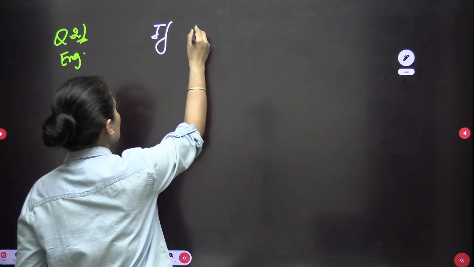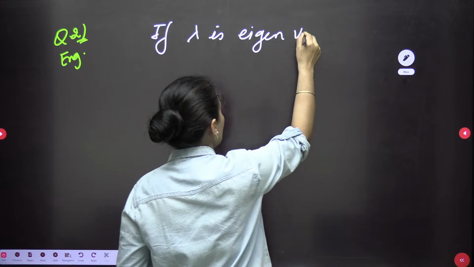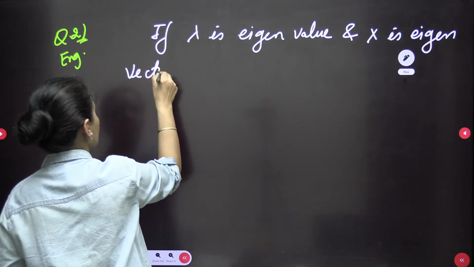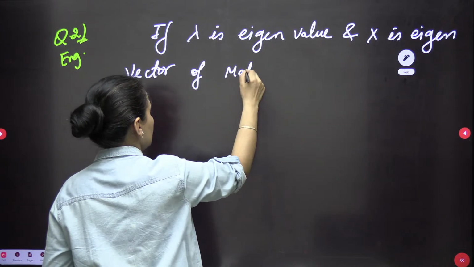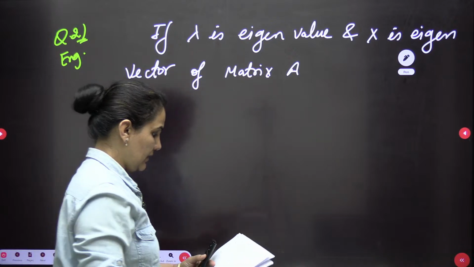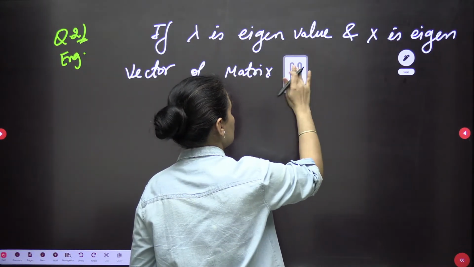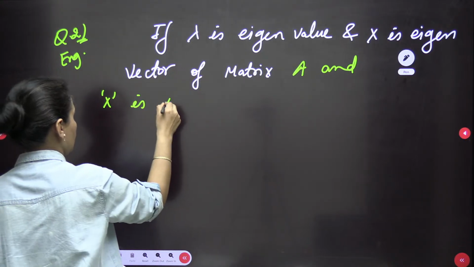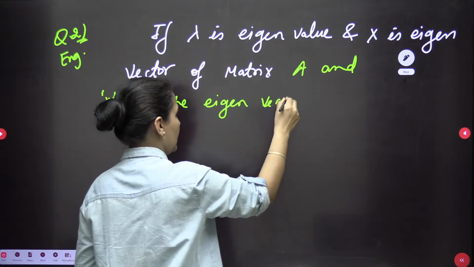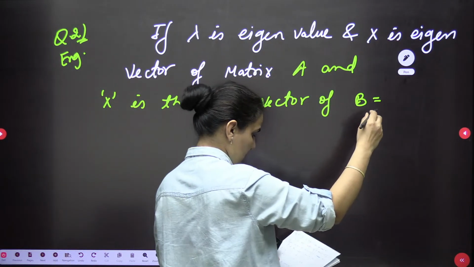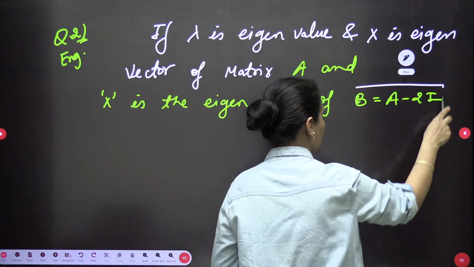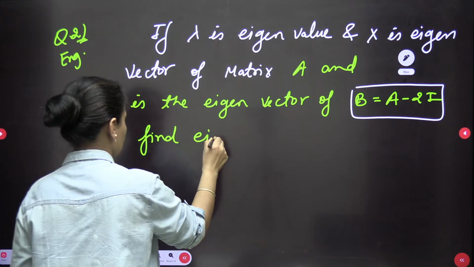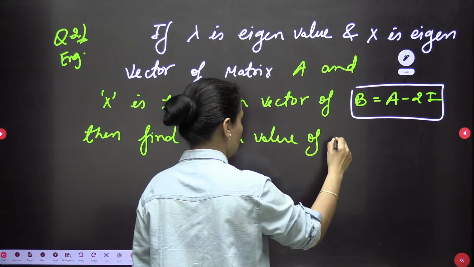It's asking: if lambda is the eigenvalue and x is the eigenvector of the matrix A, and x is the eigenvector of matrix B, which is A minus 2i, then find the eigenvalue of B. Very easy question. Find the eigenvalue of this B.